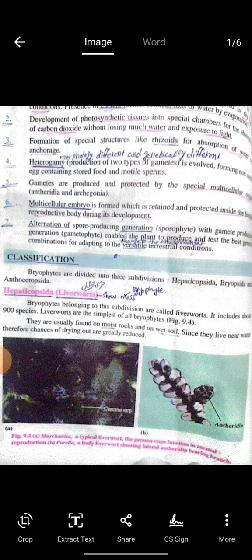and they have mostly very ancient characters, like they are restricted to moist places. They are unable to grow without water, although we have studied that all bryophytes are unable to grow without water, but especially these liverworts, they are restricted to wet places only, while the Bryopsida and Anthoceropsida can also grow in somehow dry places.